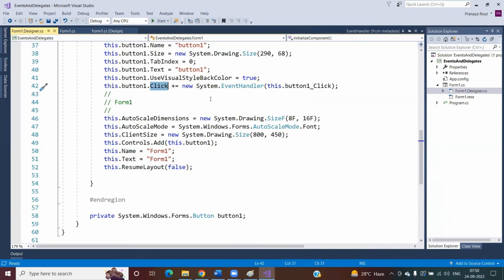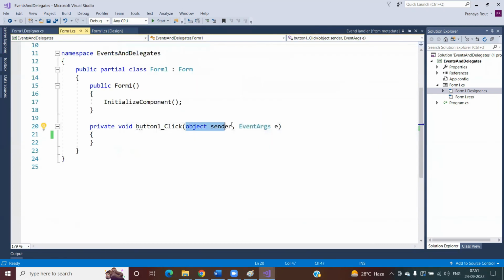In this case, there is one-to-one for this particular click event, only one handler, right? So this delegate will get the data from this event and will pass the data to this button1_Click event handler. And if you go to the handler method, then you will see that there are two parameters. One is object sender and another is EventArgs.